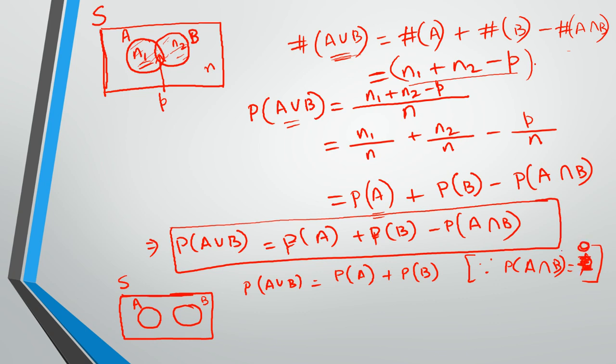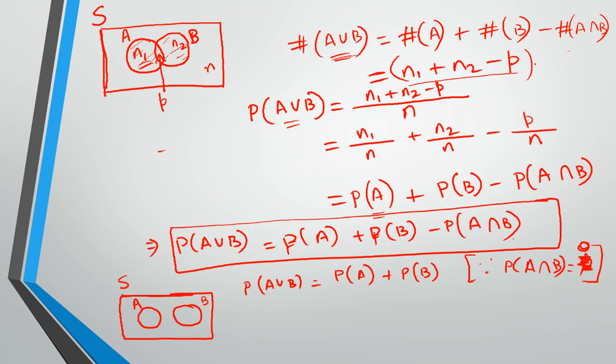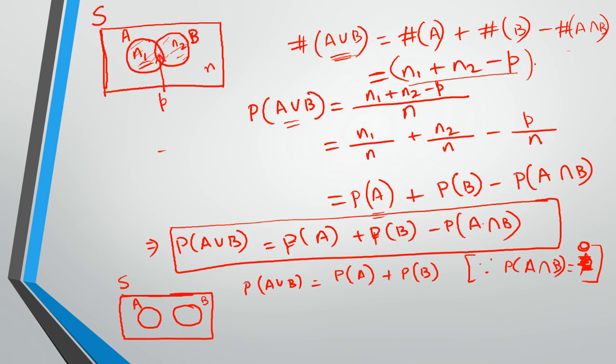When we wrote phi, you see the previous sheet, this number of outcomes between A and B can be written as phi, but the probability has to be written as 0, right? There is a null set. There are no outcomes in which A and B both happen together. So the probability of A and B happening together is 0, because probability is always between 0 and 1.